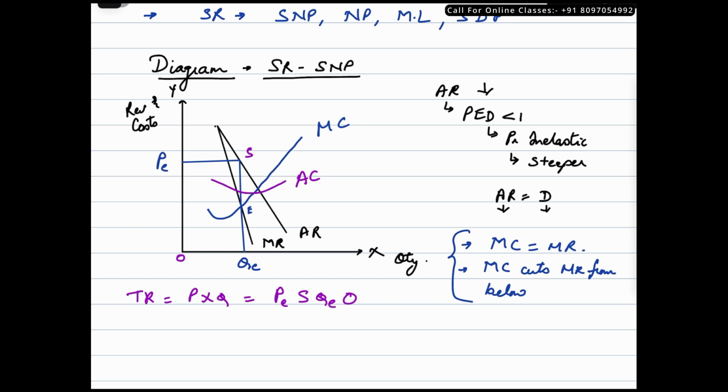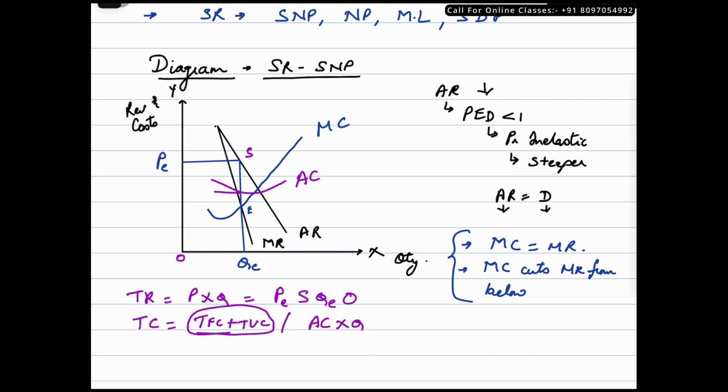Now we need to take a look at the total cost. How do we calculate total cost? There are two formulas, correct? Total cost could be calculated as total fixed costs plus total variable costs, or it's average costs times quantity. Now since we don't have these two scenarios in the diagram, we would want to refer to this one, alright? So at the equilibrium level of output, this much is the average cost, correct? So average cost multiplied by the quantity sold is the total cost incurred by this producer.